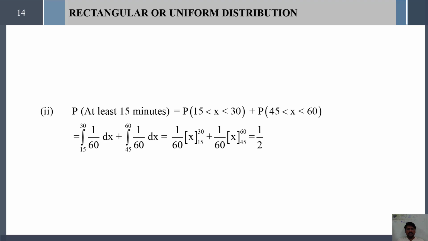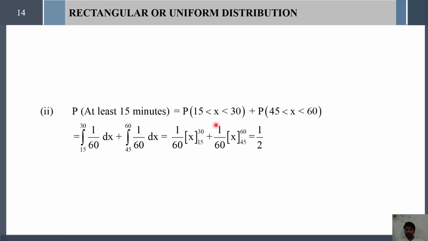Next, our second question is that the passenger has to wait at least 15 minutes. He has to wait at least 15 minutes in the airport only if he enters the airport in one of two possible time intervals. The first possibility is 8:00 plus 15, that is 8:15, to 8:30. Here this 15 is nothing but 15 minutes based on our timing from 8 o'clock. And the next one is 8:45 to 8:60. These are the two possibilities where the passenger has to wait at least 15 minutes.